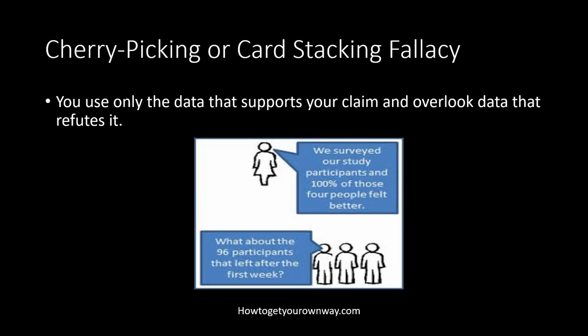just because so many authors, when they are trying to convince you of something, will look for data that supports their point, even if they have to overlook other data that might challenge their argument. So the cherry-picking fallacy, which is also known as the card-stacking fallacy, with that, the author only uses the data that supports the claim, overlooks other data that might refute it.